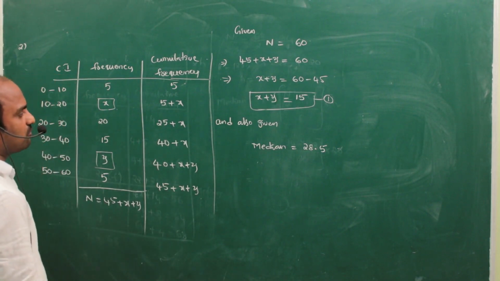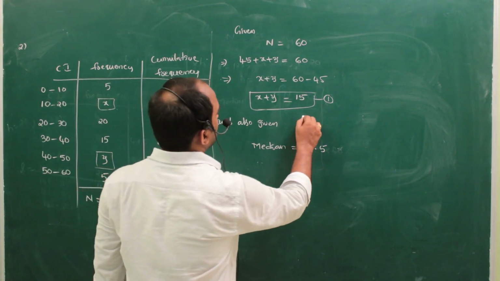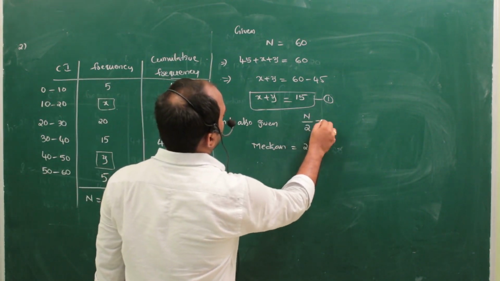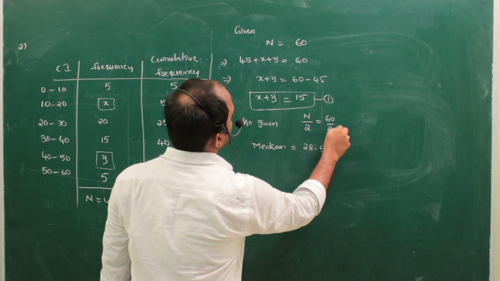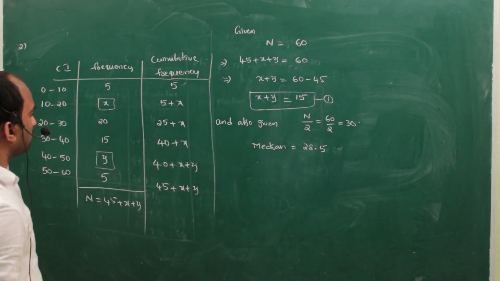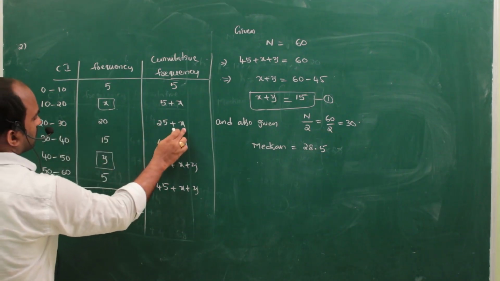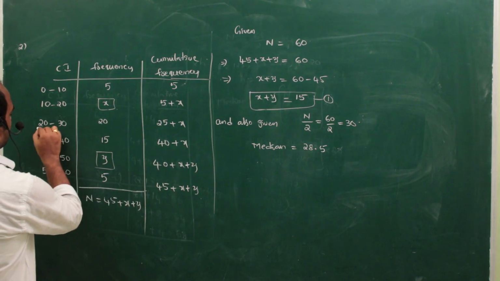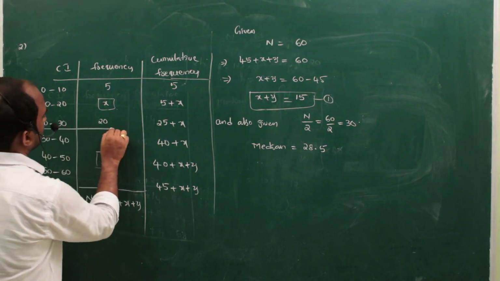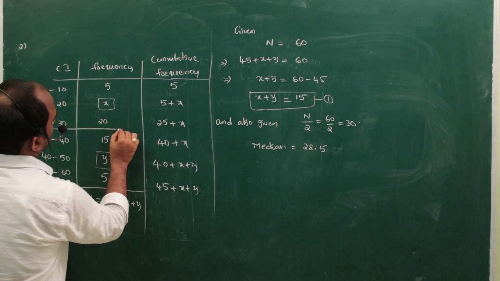If you want to find the median, first you have to find the median class. How can you find the median class? N by 2. N by 2 means 60 by 2, which is 30. So 30 means you have to take this one. This is 25 plus x, this is 40 plus x. So the nearest value is 25 plus x.